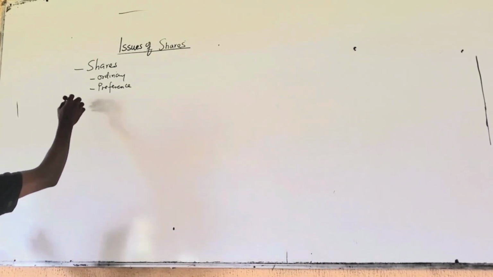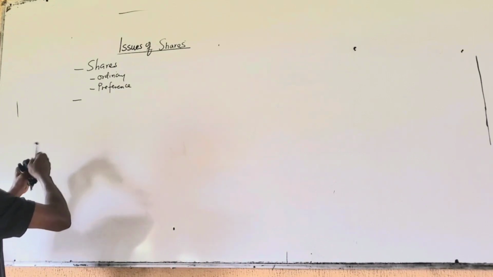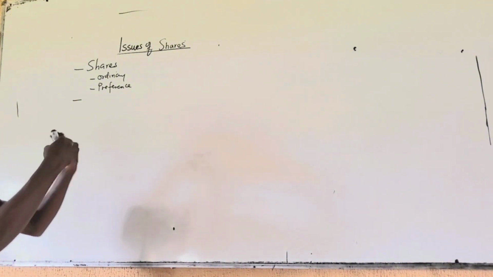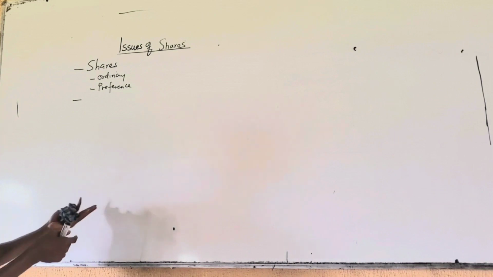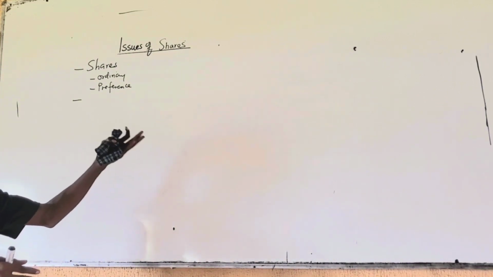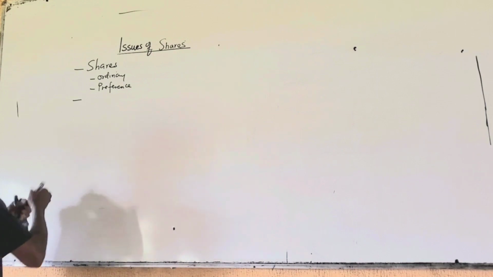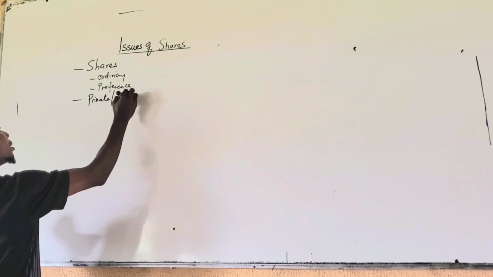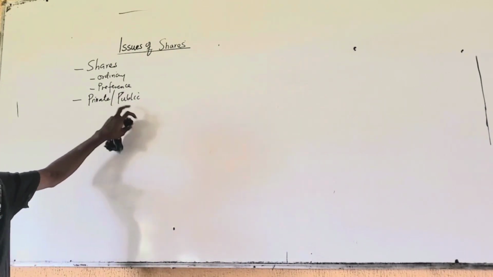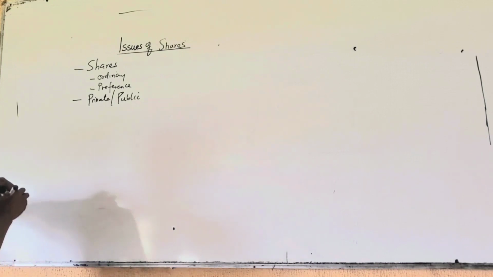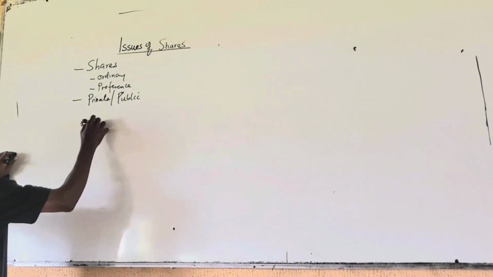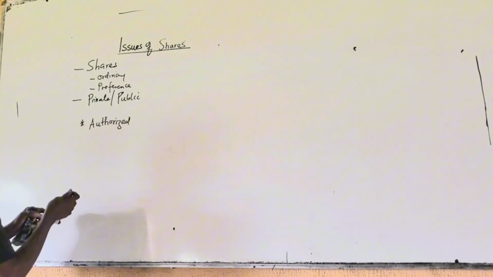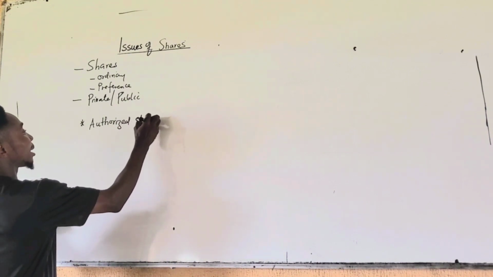Then you should also understand we have different forms or types of company. We can classify a company as either a public company, where we have between 2 and an unlimited number of members that can form a public company, while a private company has 2 to a maximum of 50 members. Then for a public company whose shares can be traded in the public, they always have what we regard as authorized share capital, as approved by the regulatory authority.